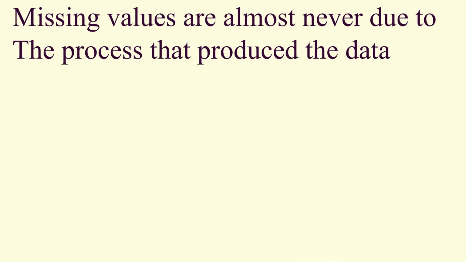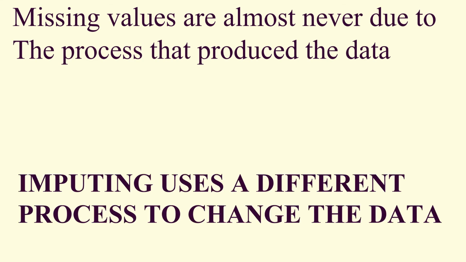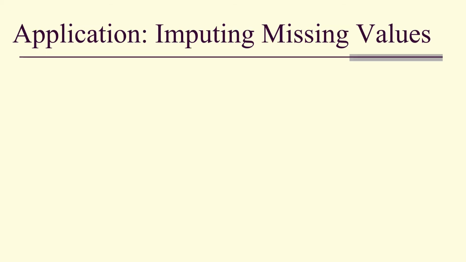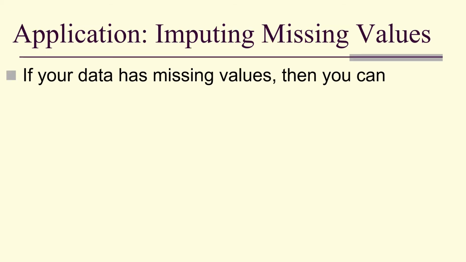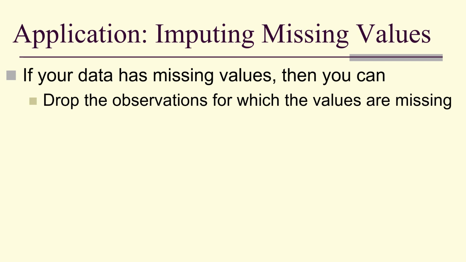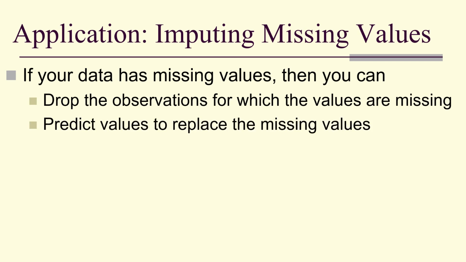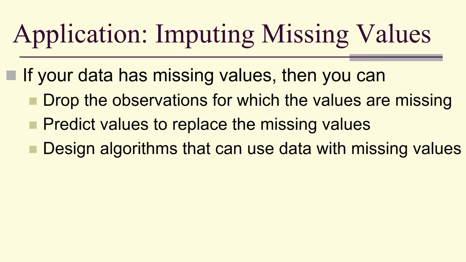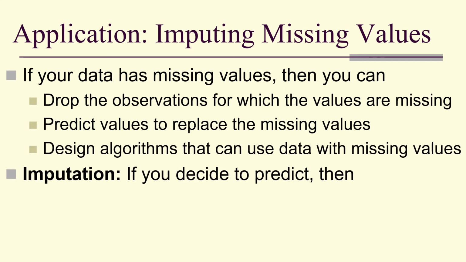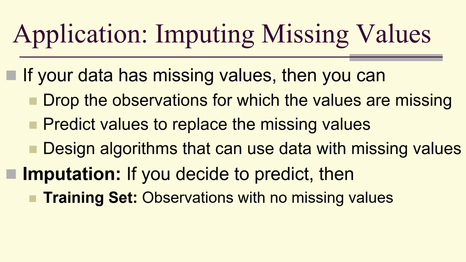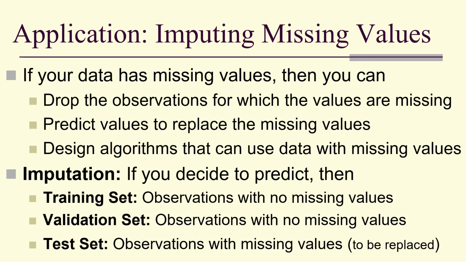Missing values are almost never due to the process that produced the data originally. So imputing means there's a different process that's going to change the data than the one that produced the data. If you have missing values, then you can drop the observations for which the values are missing, predict values to replace the missing values, or design algorithms that can use data with missing values. But it's imputation. If you decide to predict, then your training set should be observations with no missing values, validation set similarly, but the test set is the observations with the missing values.